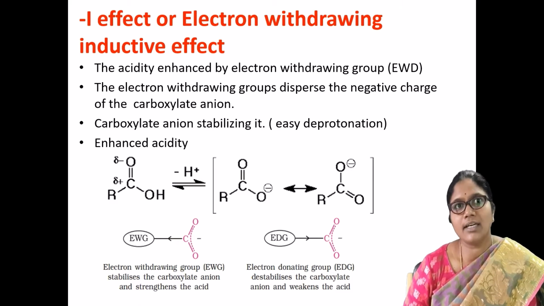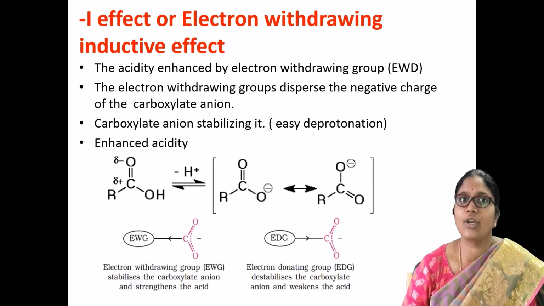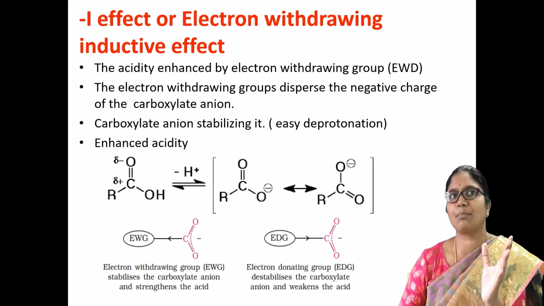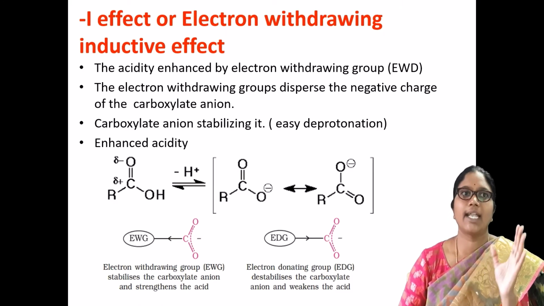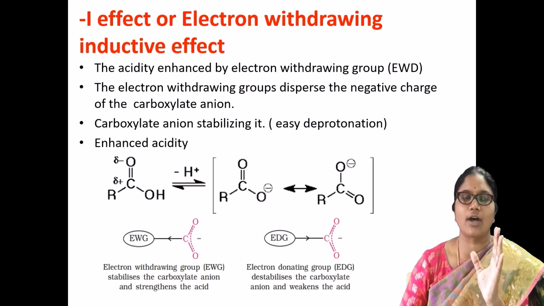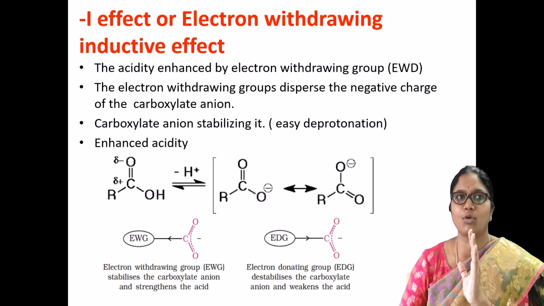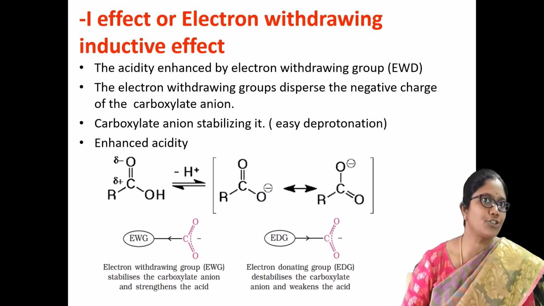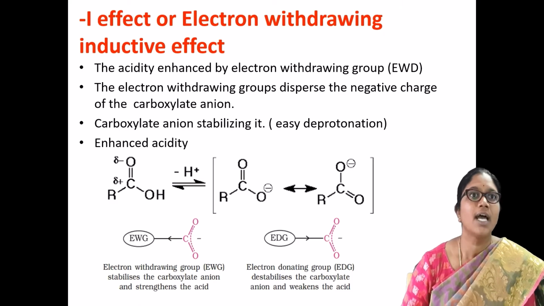So what happened here? The deprotonation will be easy. The H plus proton can be easily deprotonated by the involvement of electron withdrawing groups.